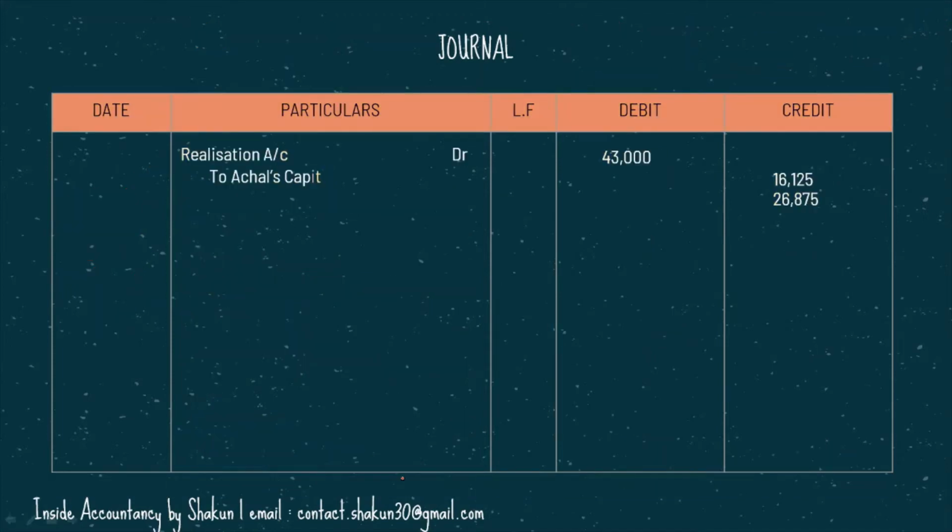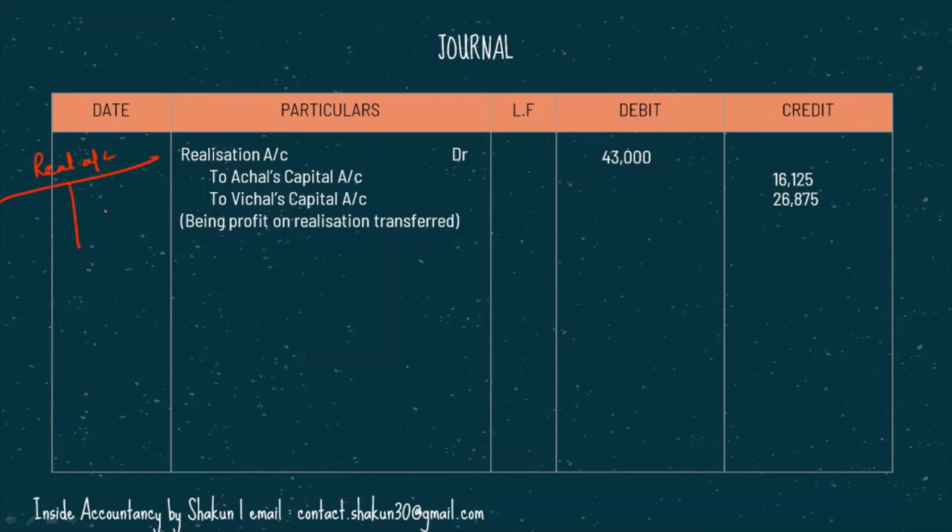Then our next entry would be, as I told you, that after we pass all the entries, we need to prepare the realization account. Now in a question where only journal entries are asked, you can prepare the realization account in rough. You can make the calculations and see whether there is profit or loss. In this question, there is profit. So therefore, realization is debited and partners' capital are credited.